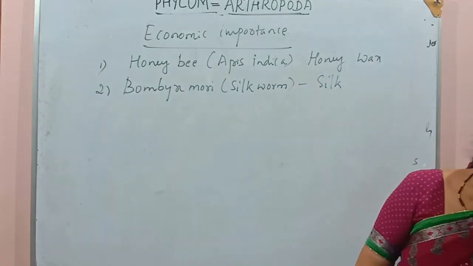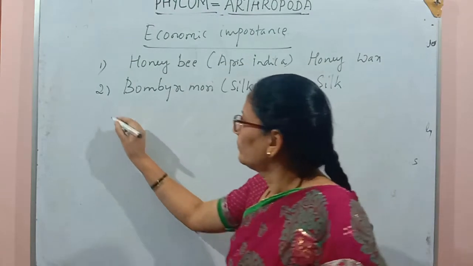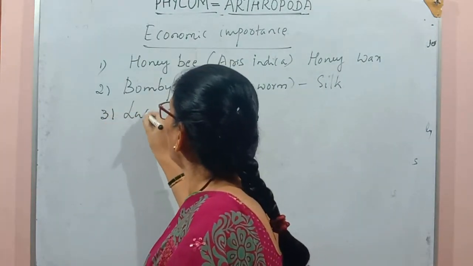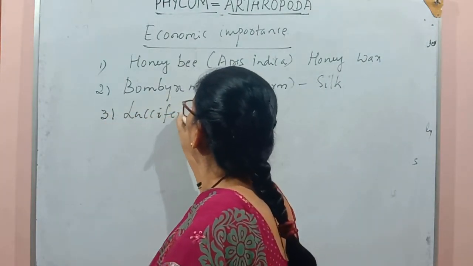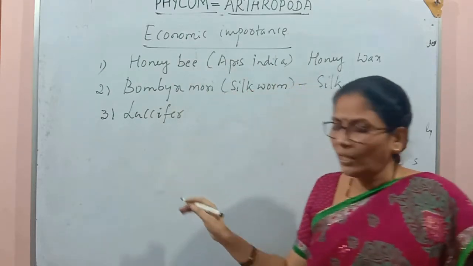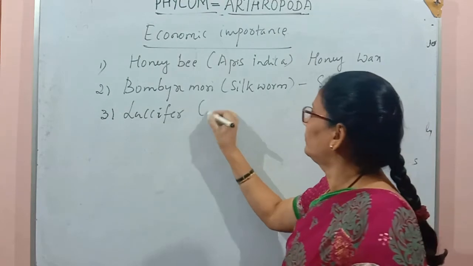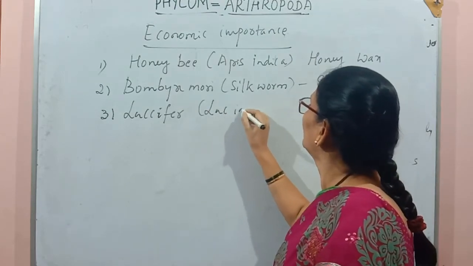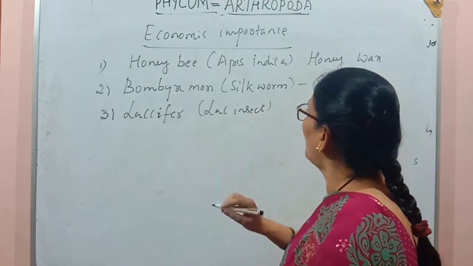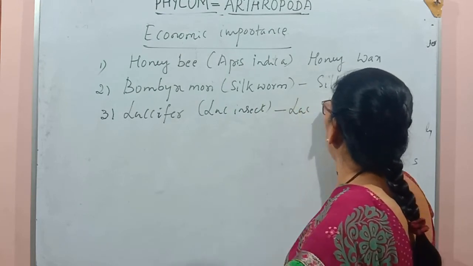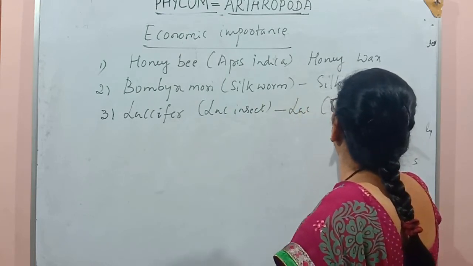Next is Lassifer, which is the name of the organism commonly called lac insect, which gives us lac.